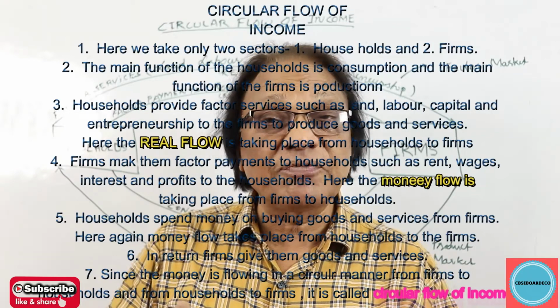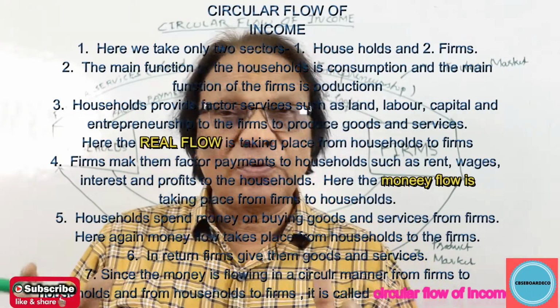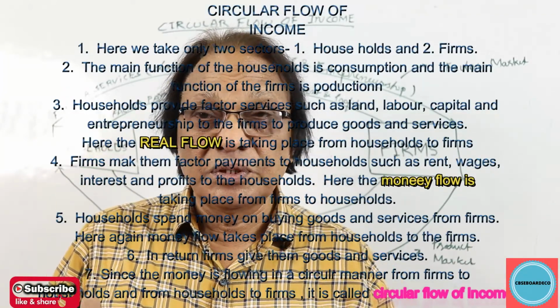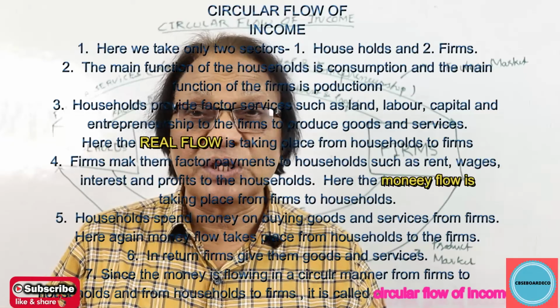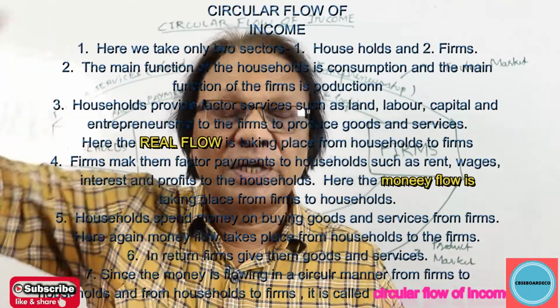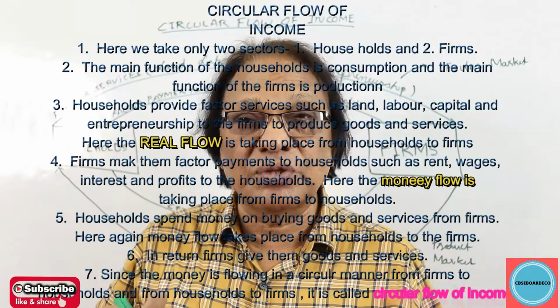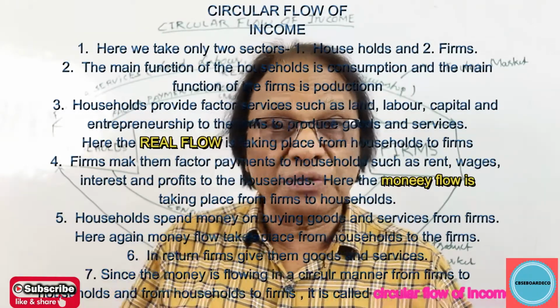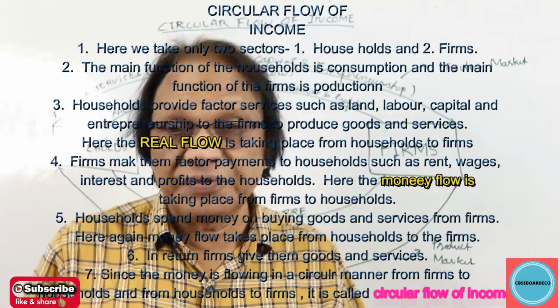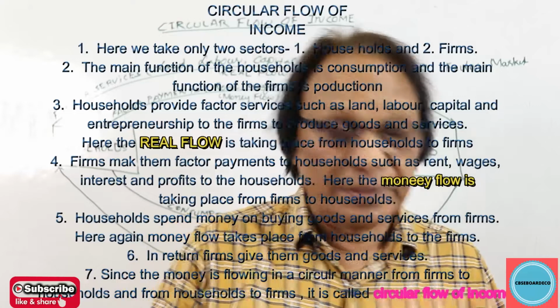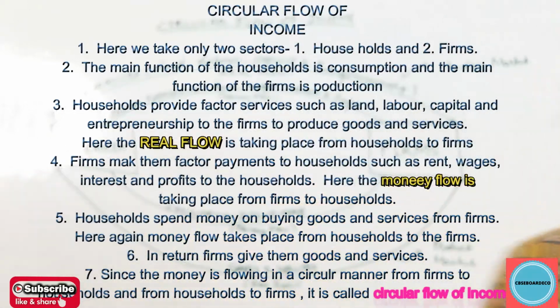What exactly is money flow? Money flow is the flow of money from one sector to the other sector. So real flow means flow of goods and services from one sector to the other sector, and money flow is the flow of money from one sector to the other sector. This question might come for 3 or 4 marks, or even 2 marks. If it comes, let's talk about in detail how to learn this one.